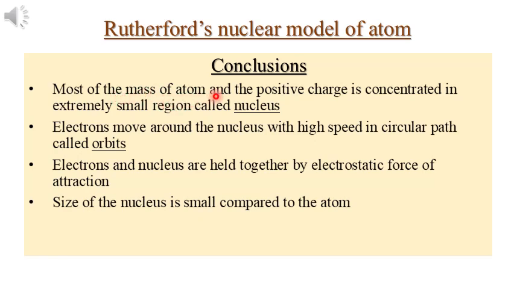Most of the mass of the atom and the positive charge is concentrated in an extremely small region called the nucleus. That's why some particles got reflected nearly 180 degrees. And electrons move around the nucleus with high speed in circular paths called orbits. Electrons and nucleus are held together by electrostatic force of attraction. These informations were obtained from the alpha ray scattering experiment done by Rutherford and his students.